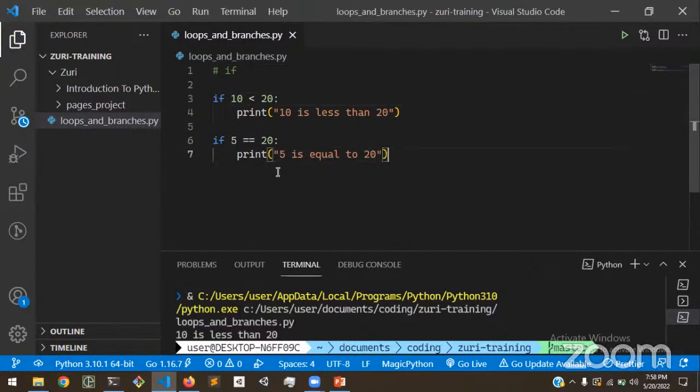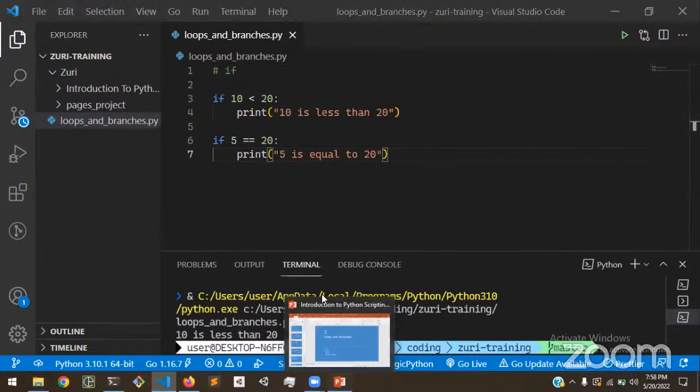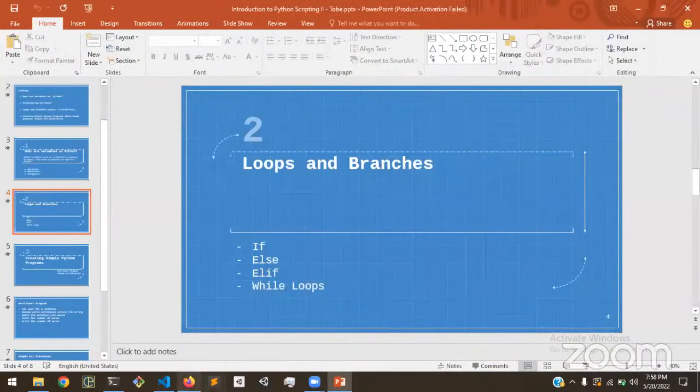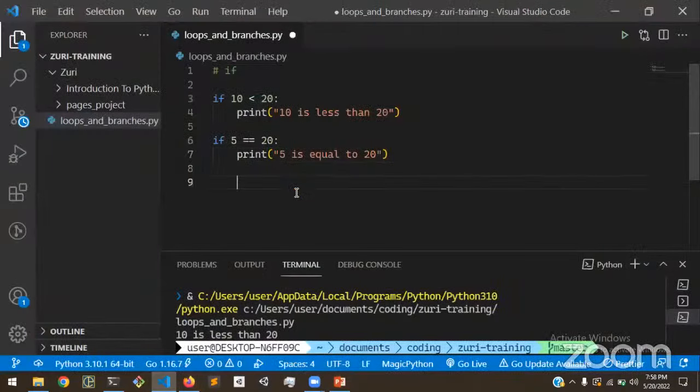We can also explore the next type of branch, which is an elif branch. elif stands for else if. If you're familiar with other programming languages, that's the same paradigm, basically else if. We make use of that with always a preceding if block. So elifs are always chained to a preceding if block.